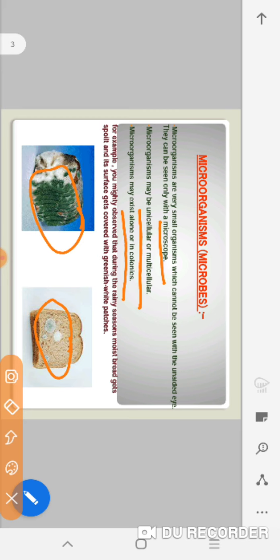Take a moist bread or a chapati, and after 4 or 5 days you will notice these types of patches on the bread. What are these patches? These patches are of fungi, called bread mold. We will discuss it in our next topic.